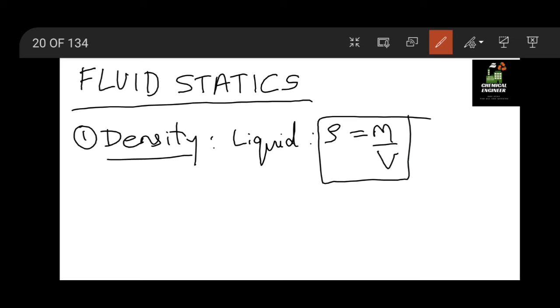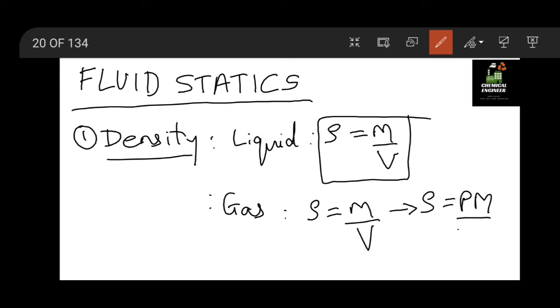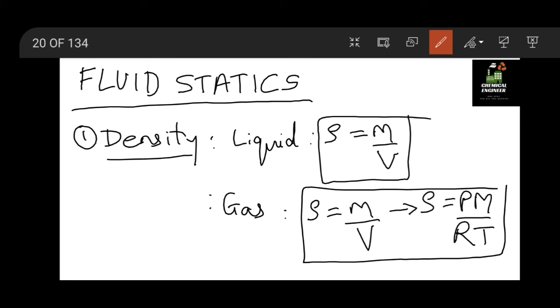Similarly for gases we have density equal to m by v only, but here we have to remember one more formula, that is rho equal to PM by RT. This is for ideal gas, so try to remember and note down this formula.